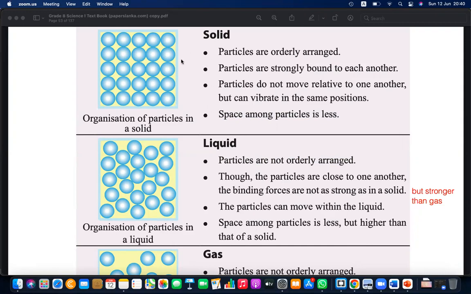Actually, we need to add some point, otherwise this is not clear. Less when compared with gas, please add that. Gas already has more space. When compared with gas it is less, but higher than that of a solid. So you need to always compare with the other states.